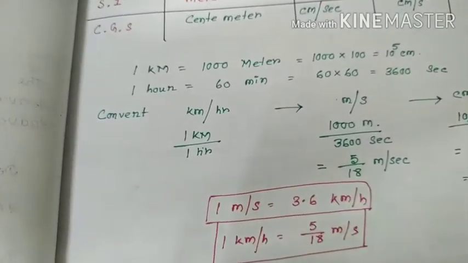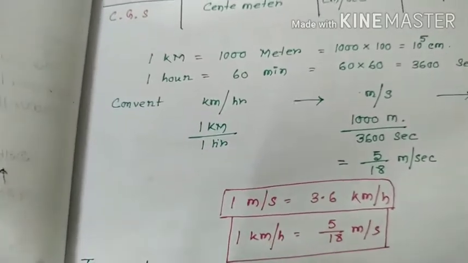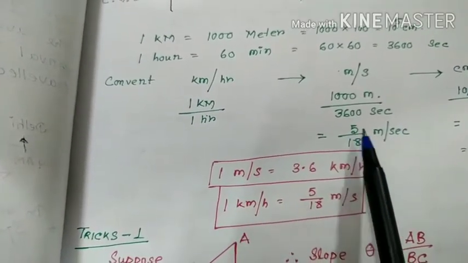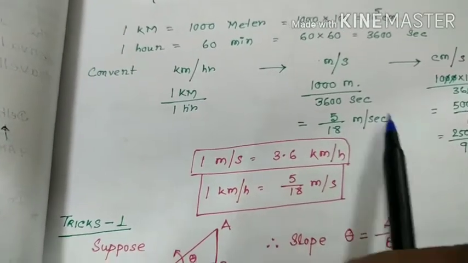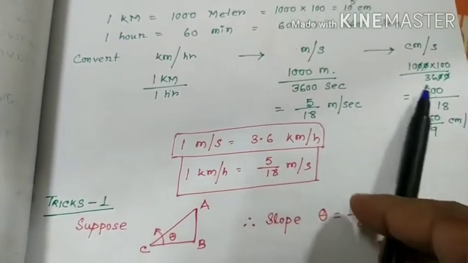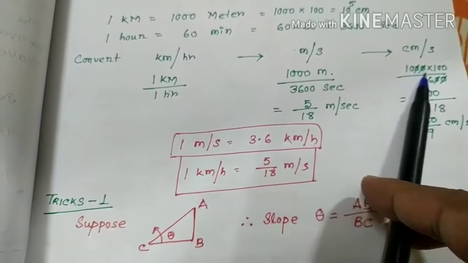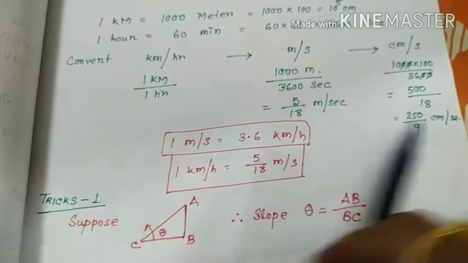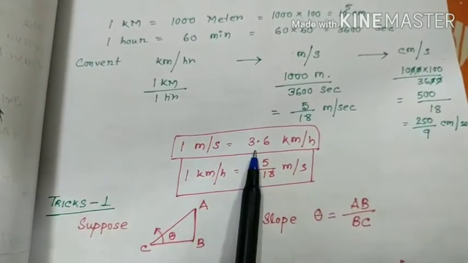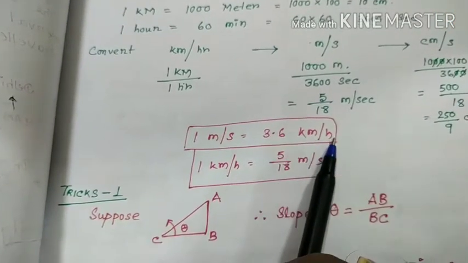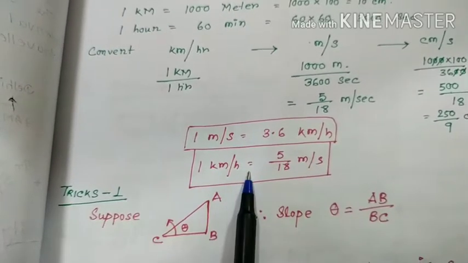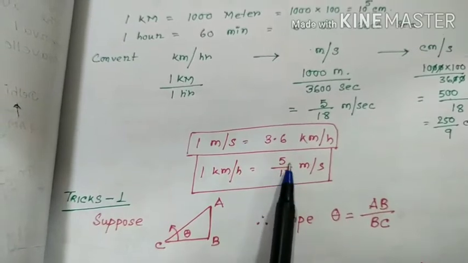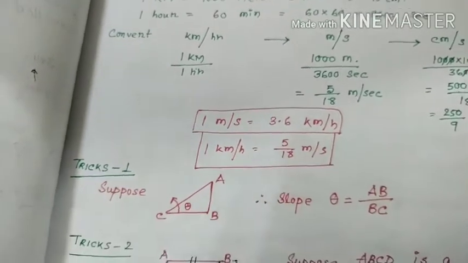So if a problem gives kilometer per hour, we can just multiply by 5 by 18 to convert it to meter per second. In the case of centimeter, it is 1000 into 100 by 3600, which is 250 by 9 centimeter per second. So 1 meter per second equals 3.6 kilometer per hour.